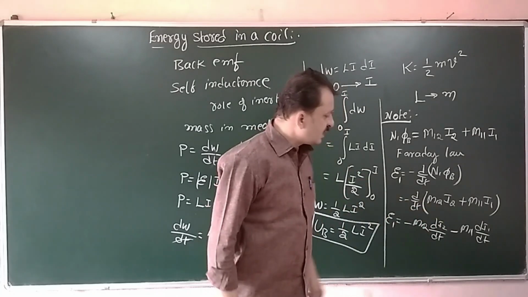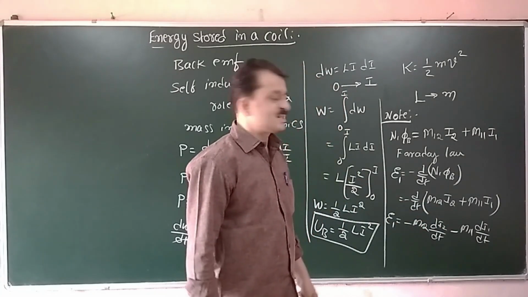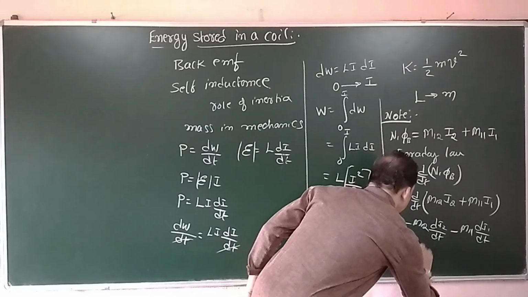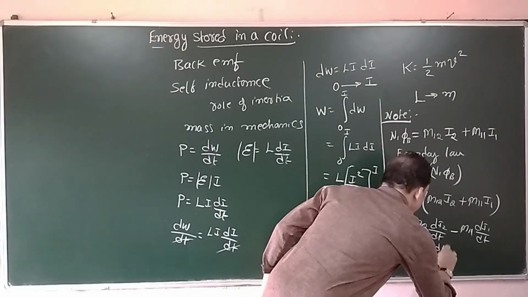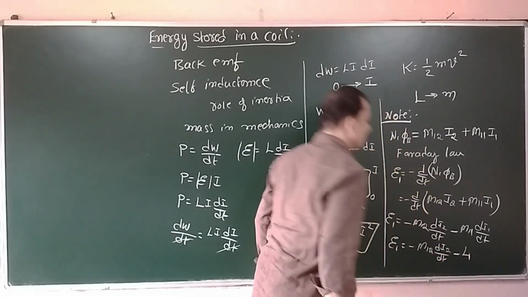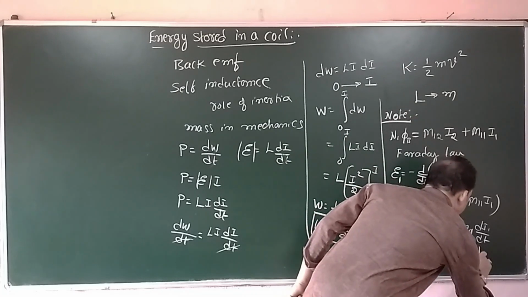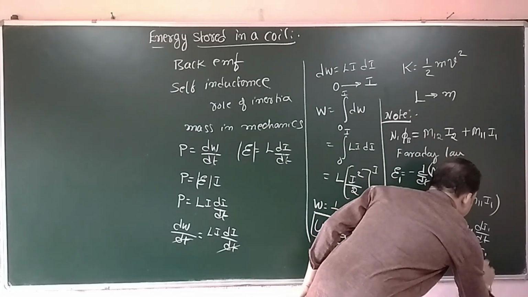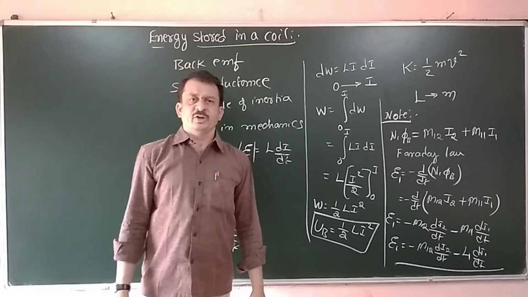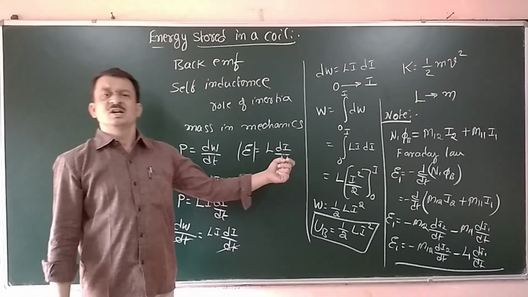Now let me replace M11 by L1 because it is a self inductance. Therefore, E1 is equal to minus M12 dI2 by dt minus L1, the self inductance of the first coil, into dI1 by dt. That is the net EMF induced in the first coil.